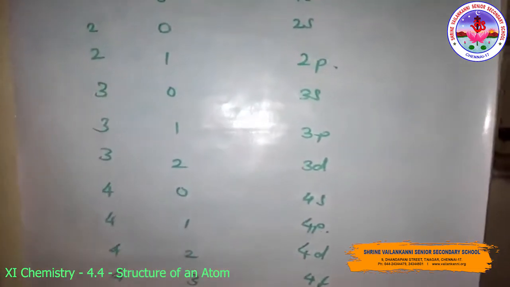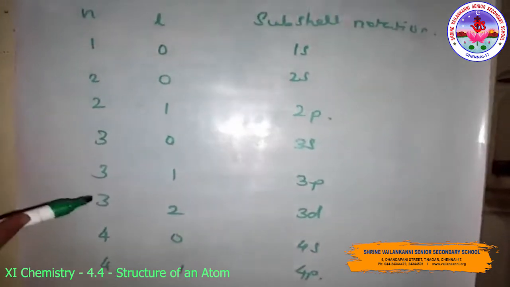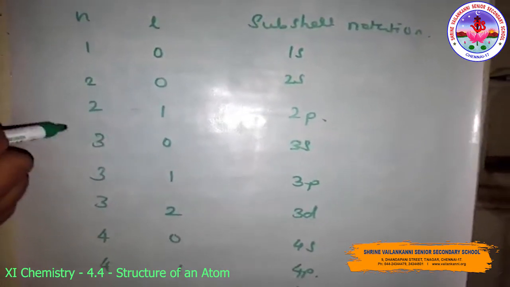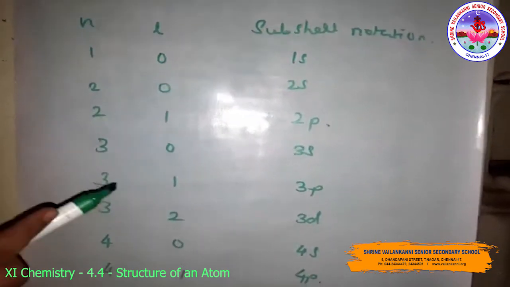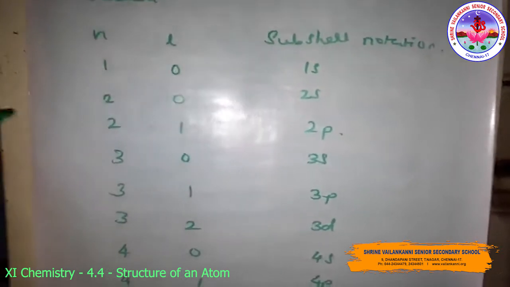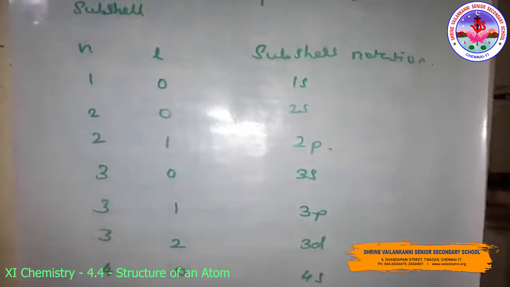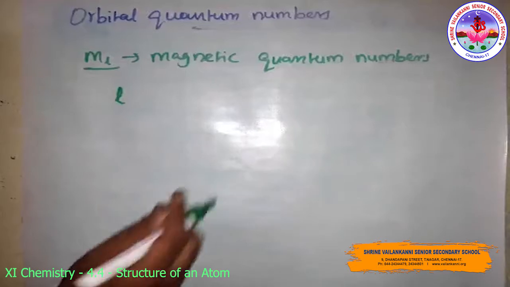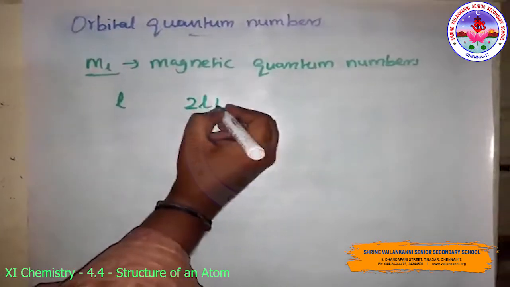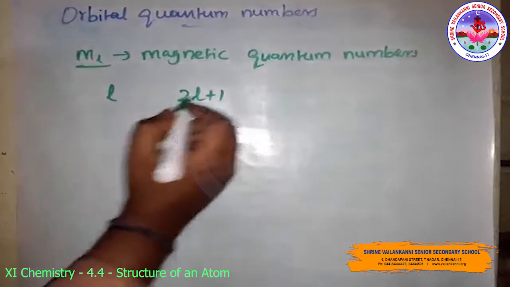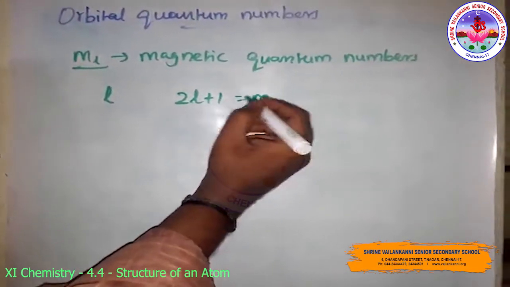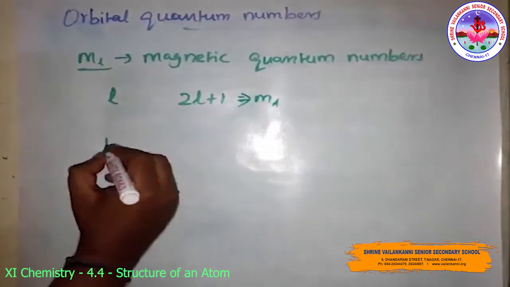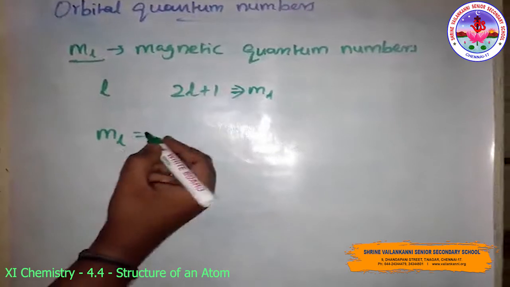The magnetic orbital quantum number gives the information about the spatial orientation of the orbital with respect to the standard set of coordinate axes. For any subshell that is defined by the l value, there are 2l plus 1 possible values of ml.